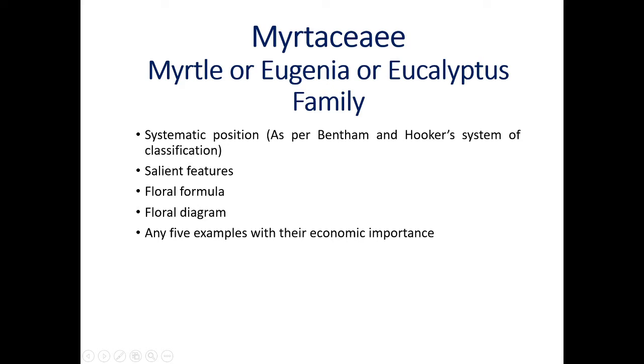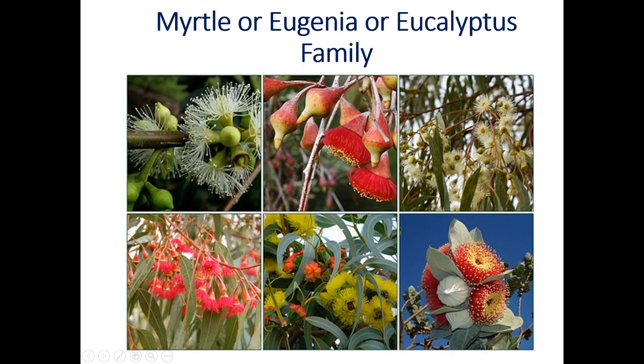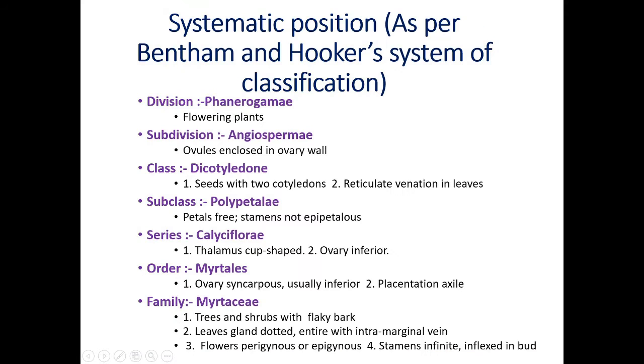In this family, we have to first of all study the systematic position as per the scientists, salient features of family Myrtaceae, that means morphological and reproductive structures, floral formula, floral diagram, and any 5 examples. Now these are some example diagrams of family Myrtaceae, eugenia, like this.